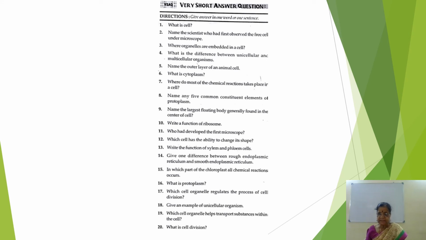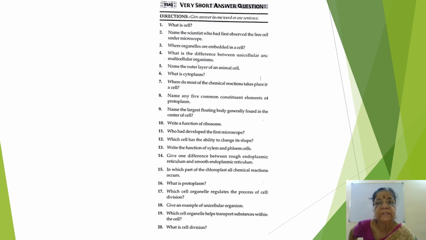Very short answers. First one, what is a cell? Cell is the structural and functional unit. Name the scientist: Anton von Leeuwenhoek. Where are organelles embedded? In the cytoplasm. Difference between unicellular and multicellular.